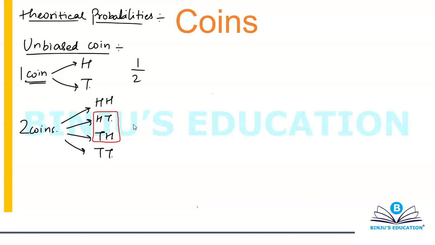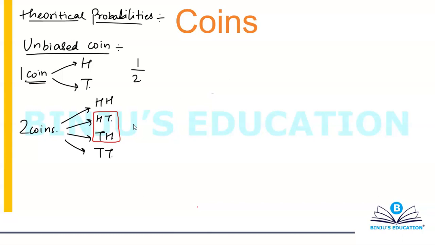HT means H on the first coin, tail on the second coin. TH means T on the first coin and H on the second coin. This is basically what it means. Anyways, so I have two coins. These are my four possible outcomes. Let's suppose I ask you, if you're tossing two unbiased coins simultaneously, then what is the probability of getting at least one head on the top face?